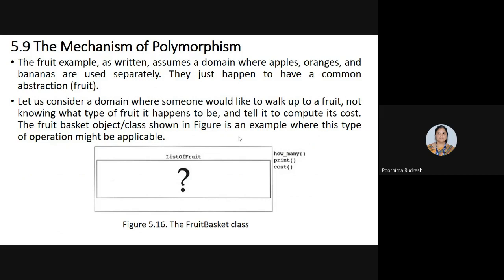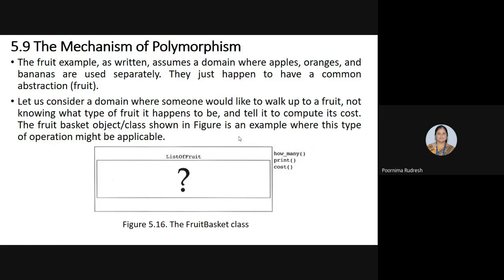So here I'm considering the same example, that is the fruit class, which consists of three subclasses: apple, orange, and banana. I'll consider the same example and explain the polymorphism concept. Assume that we have the common abstraction, that is the fruit class.